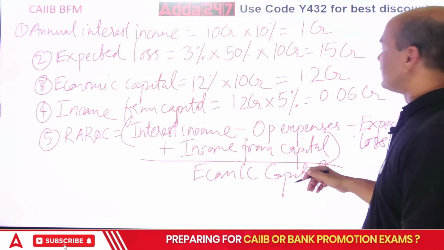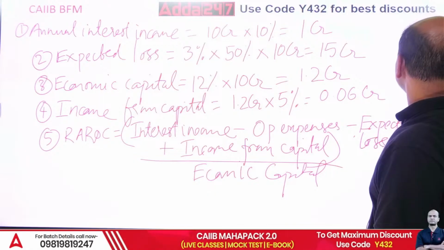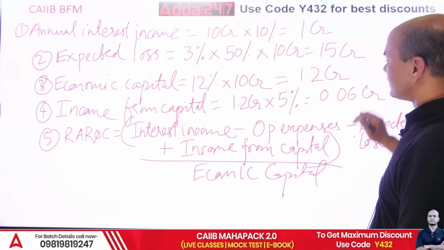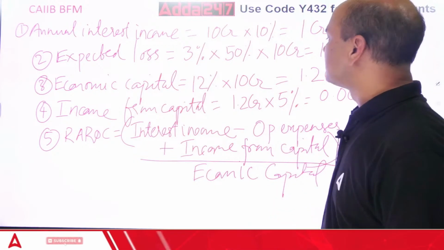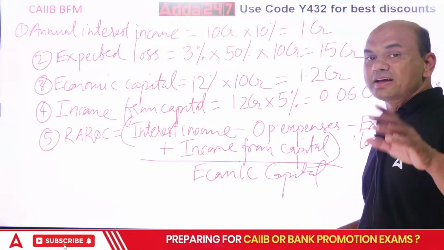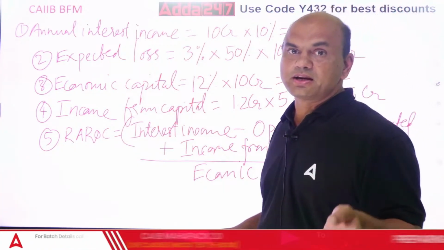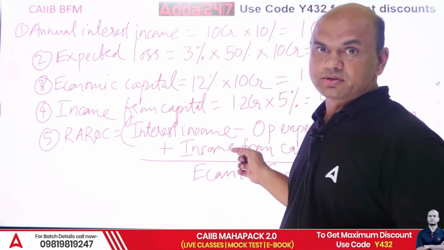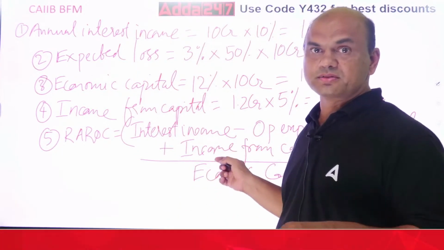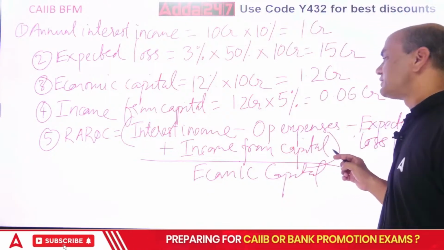Now we have to solve the second part. So this RAROC equals interest income. Write down all the income. See, write this down because I will be changing the slide now. Write this down everyone. Pause the video, write this down. I will be changing the slide now.